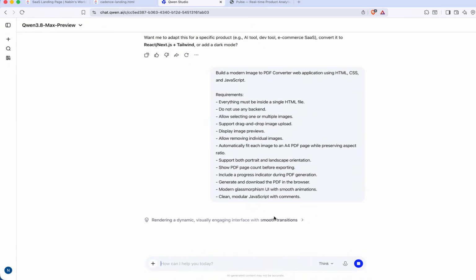Now both of them are working. Here I have given the prompt: build a modern image to PDF converter web application using HTML, CSS and JavaScript. Requirements: everything must be included inside a single HTML file. Do not include any backend. Allow selection of one or multiple images. Support drag and drop. Display previews. Allow removing images. Automatically fit. Support both portrait and landscape. Page counter. Progress bar. Generate and download. Modern, clean design. Okay, this is the prompt that I have provided.